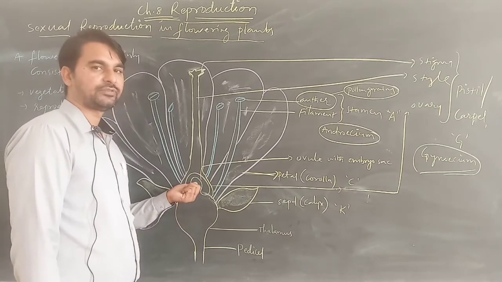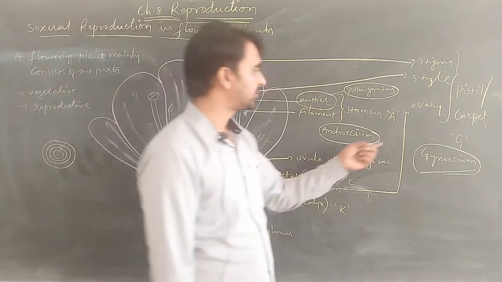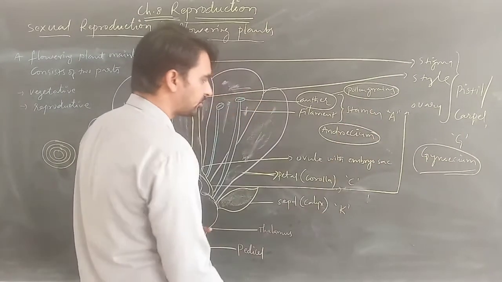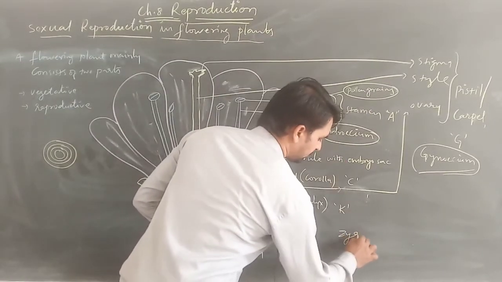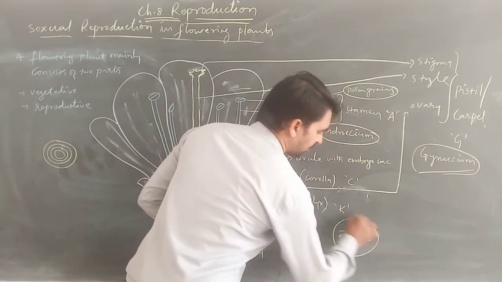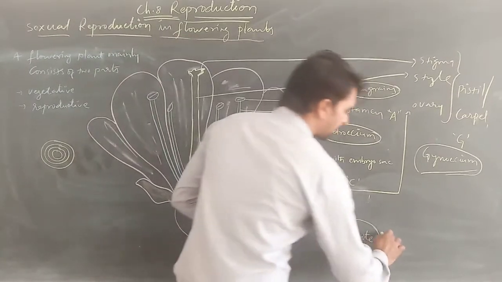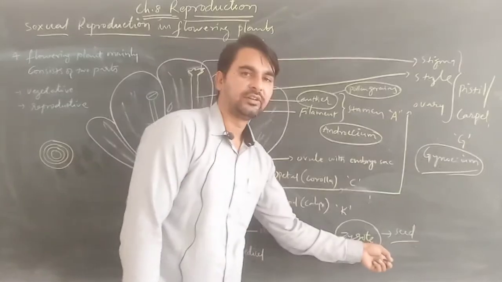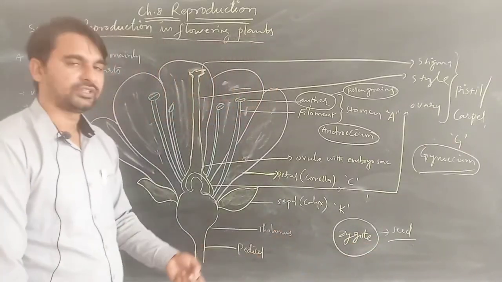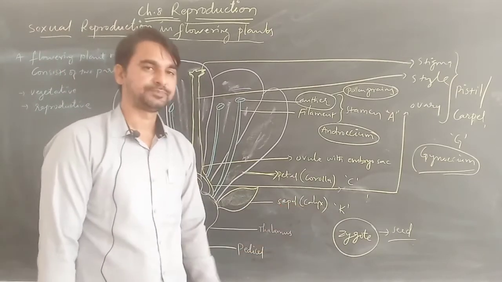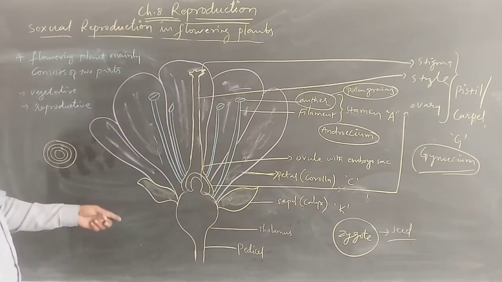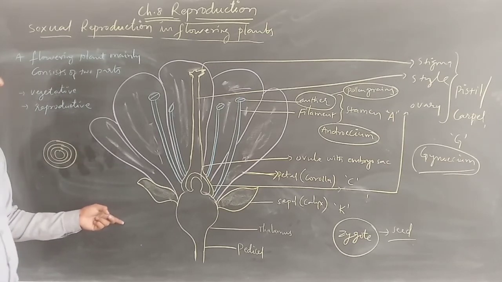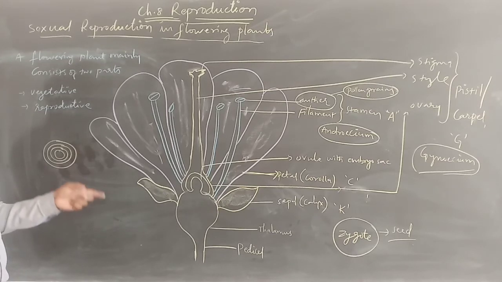These ovules are the female gametes which fuse with the pollen grains or the male germ cells, leading to the formation of zygote, which ultimately leads to the formation of seed. Now this seed finally germinates and gives rise to a whole new plant. That is the detailed description of the flower of the plant, which acts as the reproductive part of the plants.